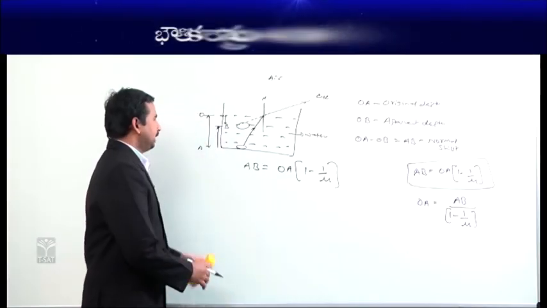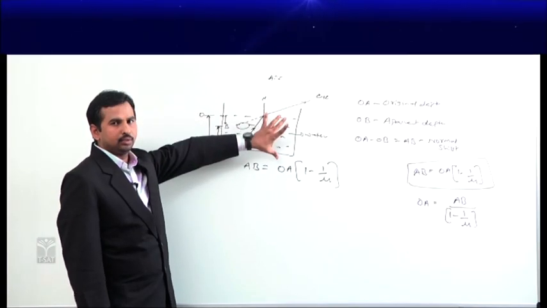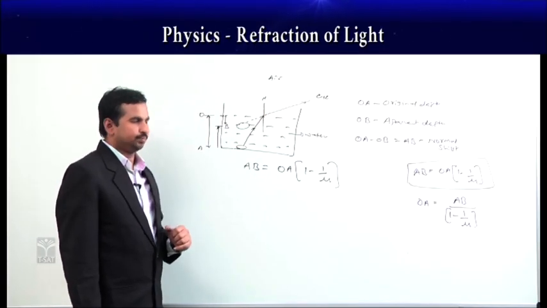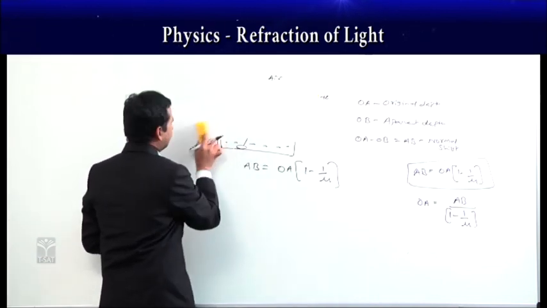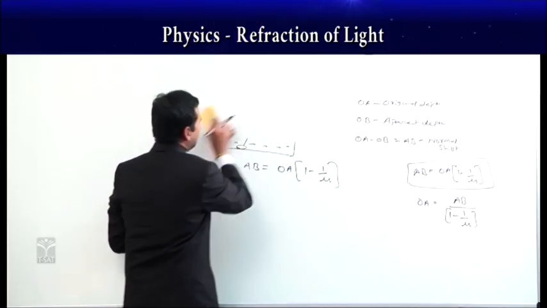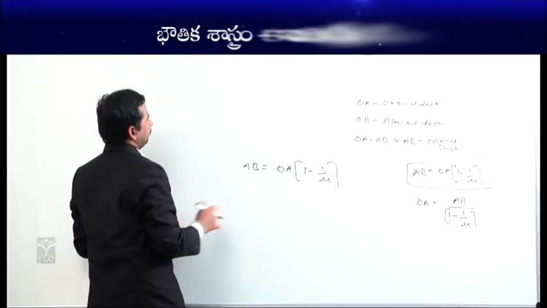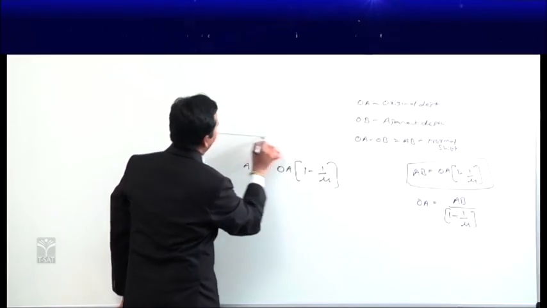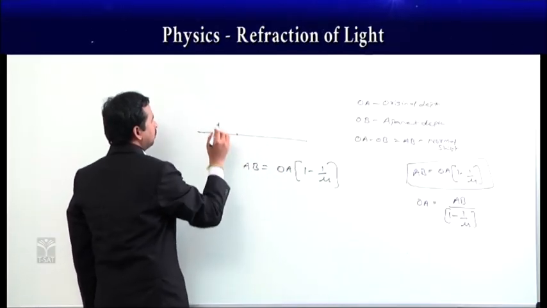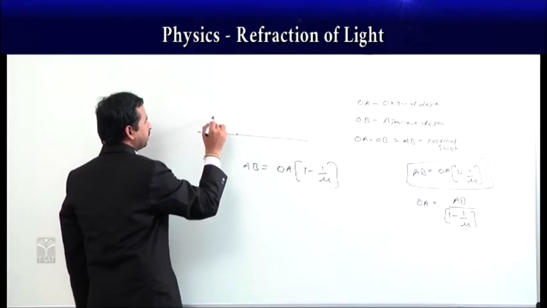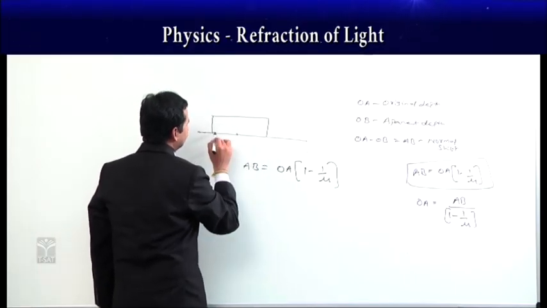Suppose you replace this water with a glass slab. The same thing we took in case of water, now we are taking a glass slab. Here we have a surface, and below the surface we keep a dot, and we place a glass slab on that.